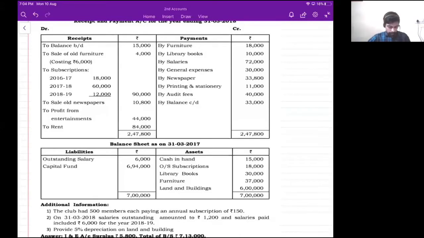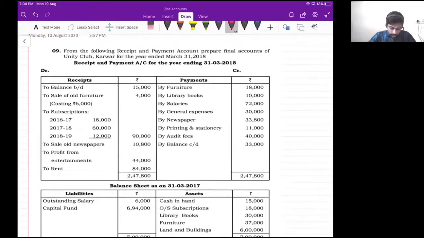So we have to prepare income and expenditure account and then balance sheet, right? So now the first step is we need to identify all the items of receipts and payment account as capital items and then revenue items, right? So please help me with that. So you tell me guys, furniture, is it capital item or revenue item?